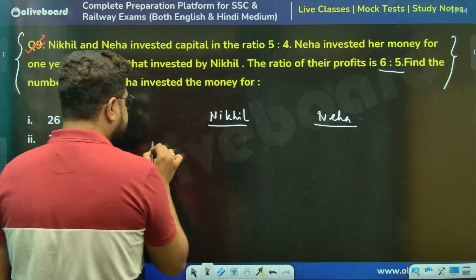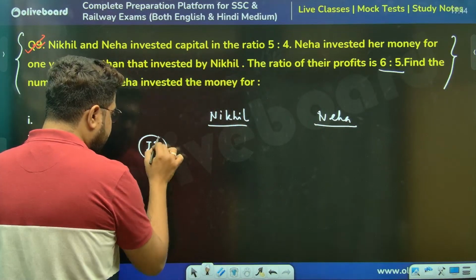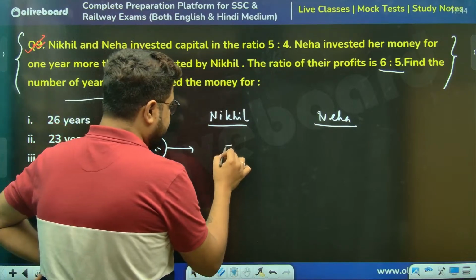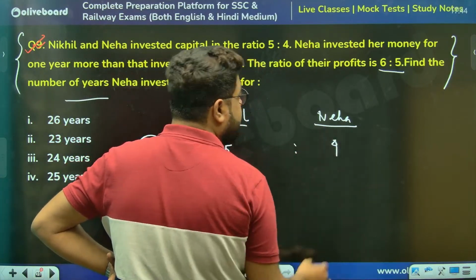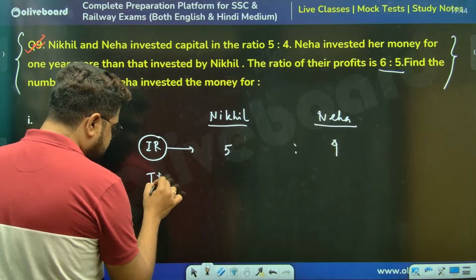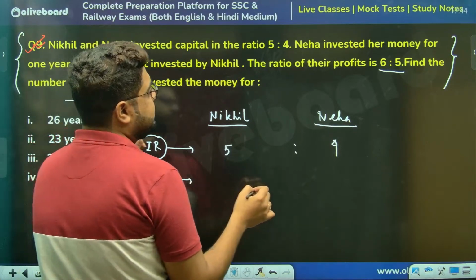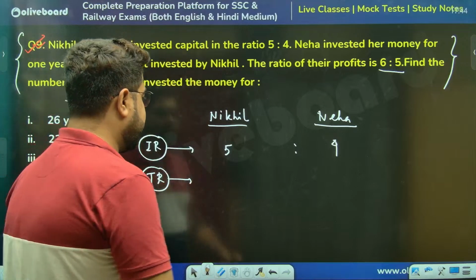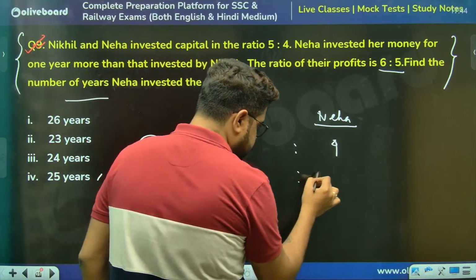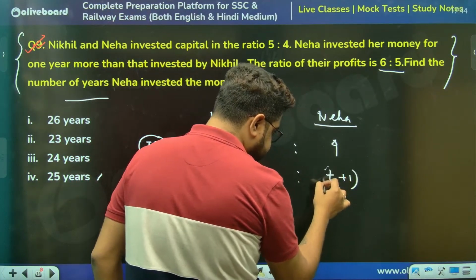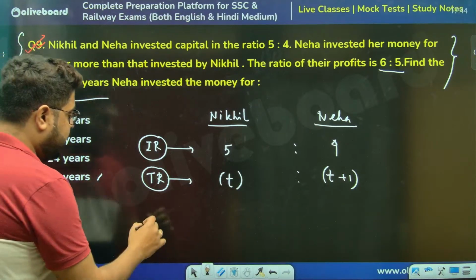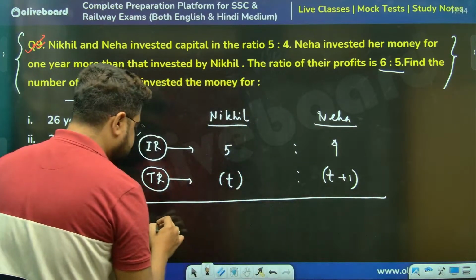Sir, investment ratio is how much? Investment ratio is 5:4. Nikhil 5, Neha 4. Sir, time ratio I don't know. I only need to know this: Neha invested for 1 year more. So if it is T years, it is T plus 1 years. That much only we know. Now, profit ratio, sir. Profit sharing ratio is how much?